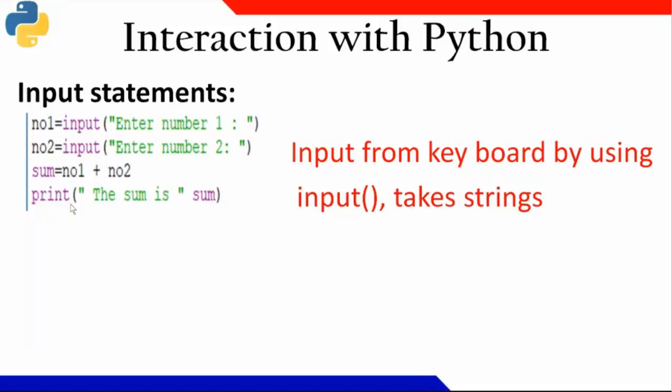What will be the output that I will be getting? Please unmute and say it, no issue. Number 1 is 5, number 2 is 3. What will be its output? 8, sir.